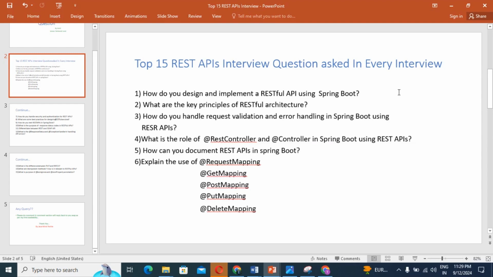Once again, I will explain. What is @RestController? It combines two annotations: first @Controller and second @ResponseBody. It is used to create RESTful web services where the response body is directly written to the HTTP response, typically JSON or XML format. It eliminates the need to annotate each method with @ResponseBody. That is the @RestController annotation.